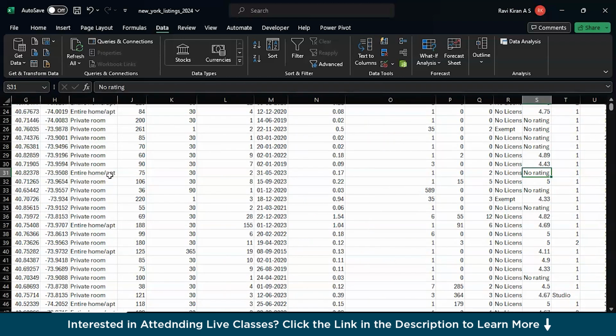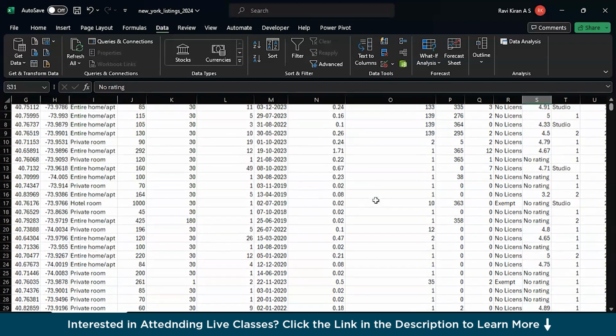So what you can do is, wherever we have no rating, or let's say no rating is equal to 0 or a blank cell, we can replace these no ratings with a blank cell. Imagine that these are the blank cells you might encounter in a real-life scenario, and you want to eliminate those blank cells and rows because they might cause some discrepancy and you might end up getting a wrong report, right? So let's also work on that solution, where we have blank cells in the dataset and we remove the entire row or blank cells. Okay, we can have a use case on that part as well.